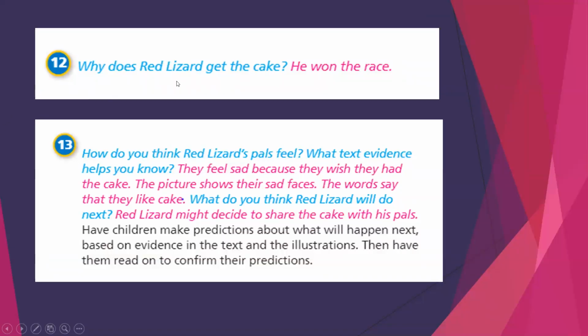Why does red lizard get the cake? Because he won the race. So we asked and answered what's happening and why. What's happening here? The lizard got the cake. Why? He won the race. Okay. How do you think red lizard's pals feel? How is the feeling of his pals?